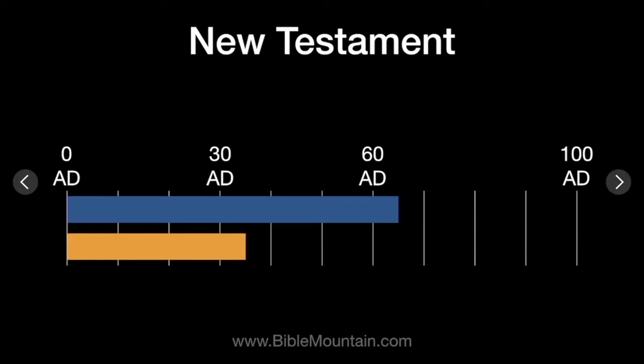Now this is the timeline of the New Testament. We have 0 AD on the left, 100 AD on the right. The blue bar represents the New Testament. Most of the events in the New Testament took place from 0 AD up until about the mid-60s AD. The yellow bar represents the Gospel of Matthew. The Gospel of Matthew tells us about the life of Jesus. Jesus was born around 0 AD, and his death, burial, resurrection, and ascension took place in the mid-30s AD.